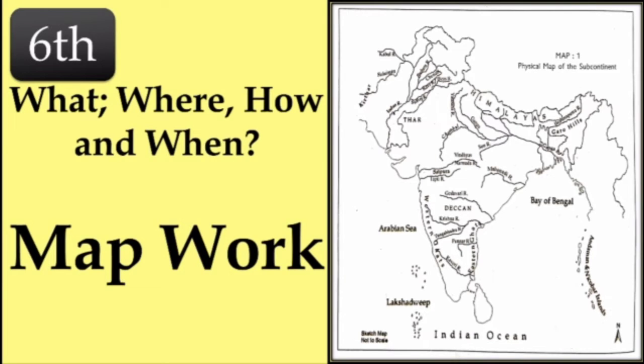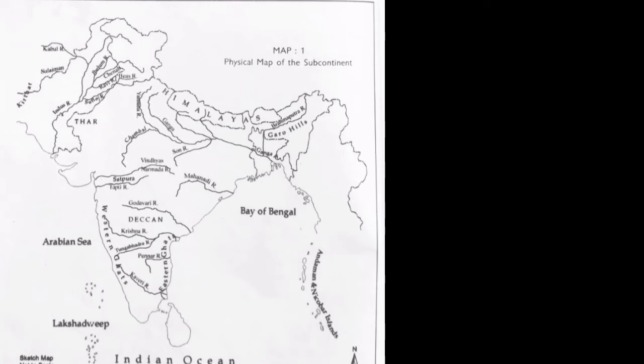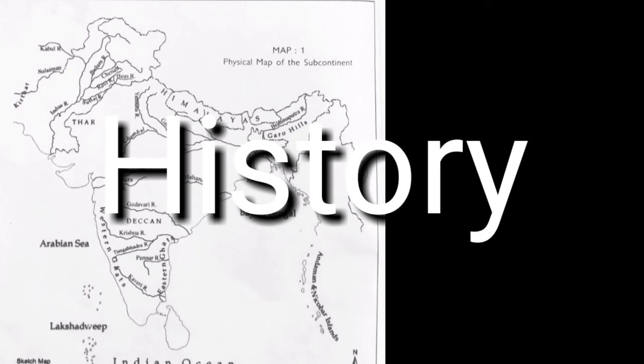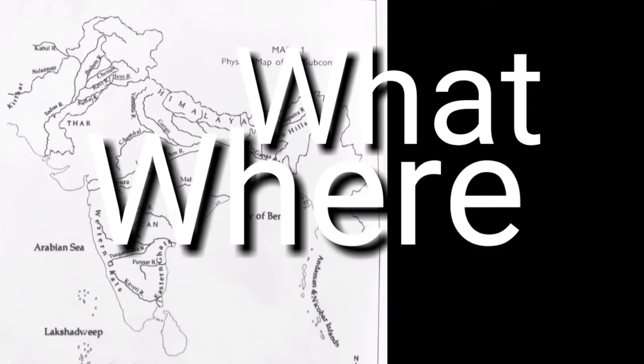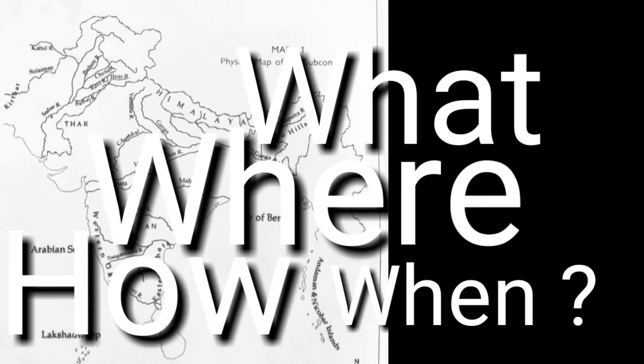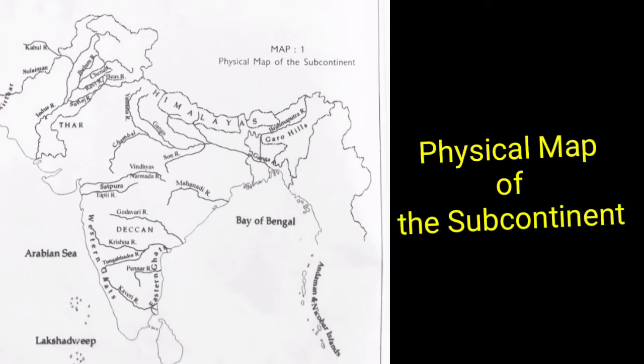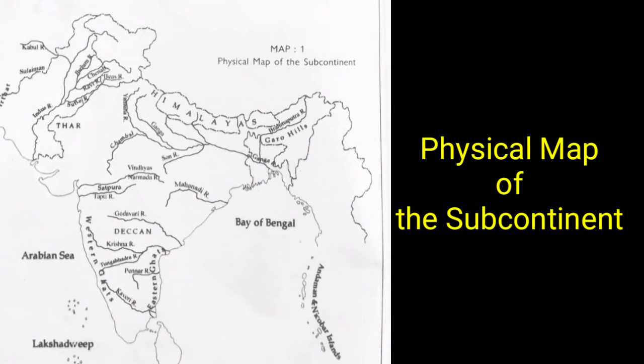Class 6 children, this is the time to do map work. So we are doing map work from your first chapter of history, whose name is What, Where, How and When. In this chapter there is a map given, Map 1, and its name is Physical Map of the Subcontinent.